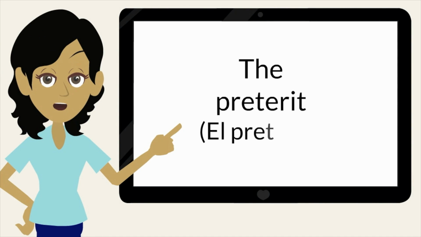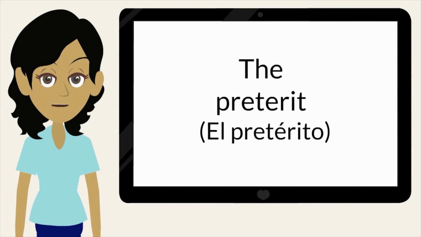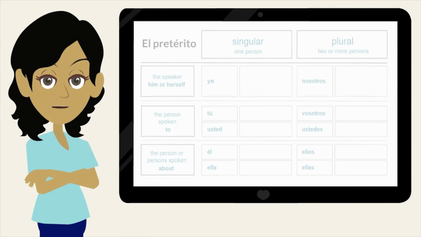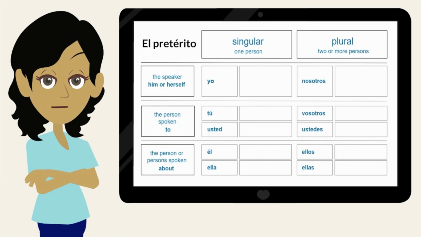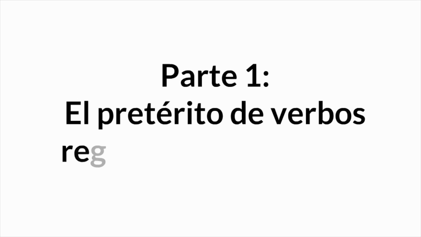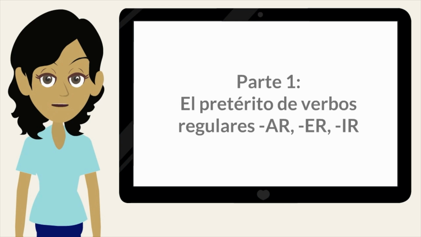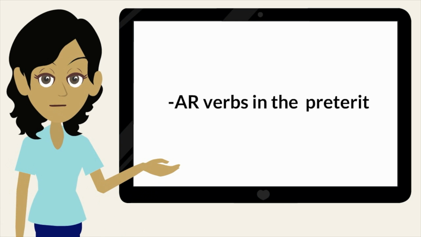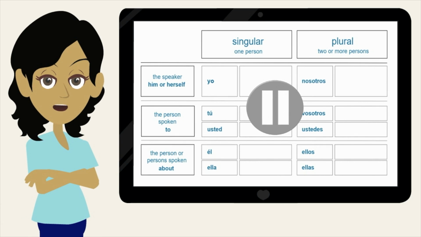Today we are going to look at the forms of the preterite, the tense we use to express actions completed in the past. Access the graphic organizer in Entre Culturas 2 Explorer. What do you know so far about AR verbs in the preterite? Pause the video to write some past tense forms for the verb comprar in your organizer.